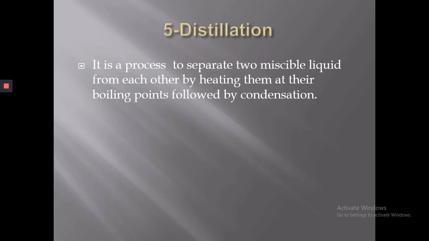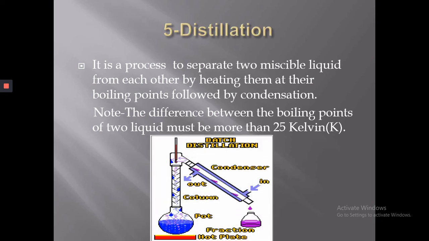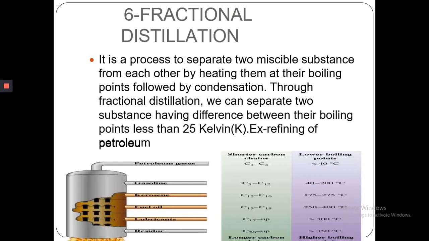Next process is distillation. It is a process to separate two miscible liquids from each other by heating them at their boiling points, followed by condensation. The difference between the boiling points of two liquids must be more than 25 Kelvin. Fractional distillation.